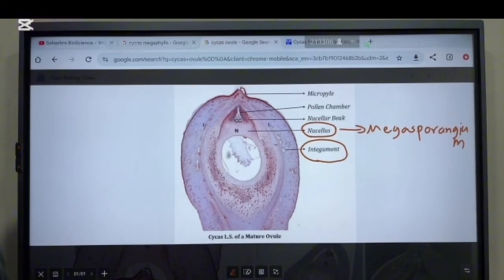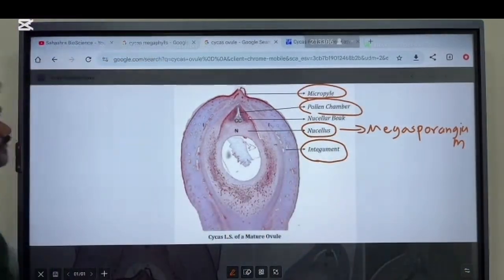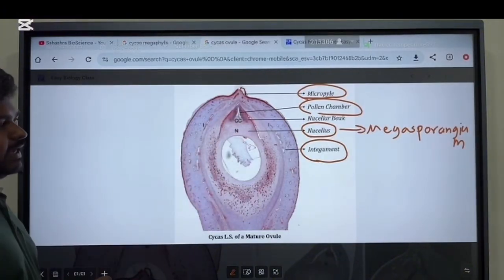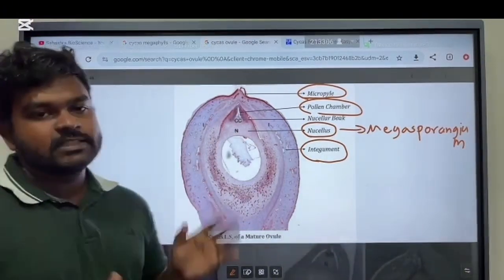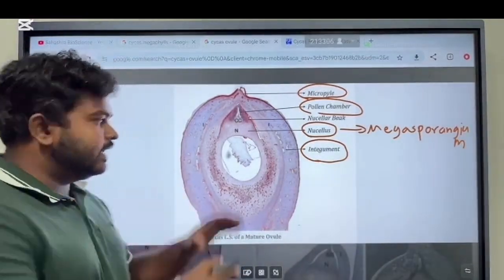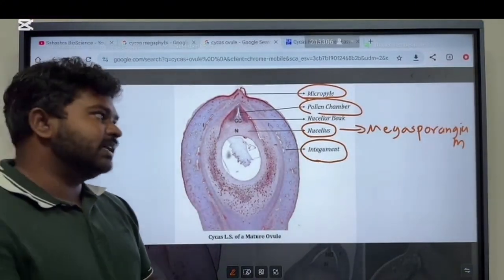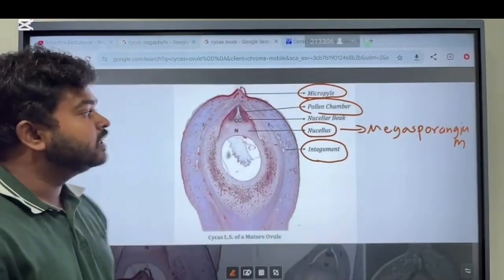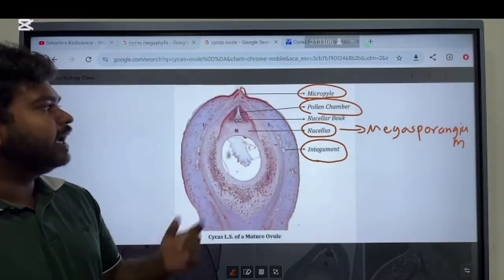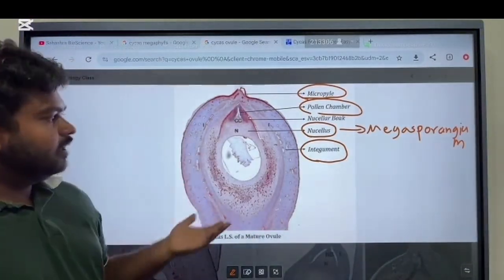All right. So then there is another part called pollen chamber, and this is the micropyle. All right. So micropyle is a pore at the distal end of the ovule. All right. So this is the structure of the ovule. It has a protective covering. All right. So this ovule is present on megasporophylls. Megasporophylls වල තමයි ovules තියෙන cycles වල, and it has a protective covering called integument, and it has part called nucellus, that is actually the megasporangium. Then there's a pollen chamber and there's a micropyle. Micropyle is the pore at the distal end of the ovule.